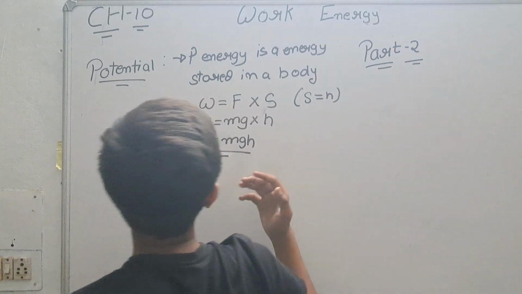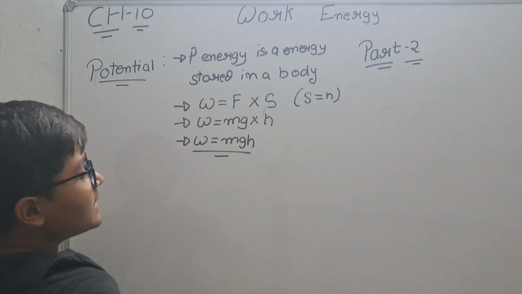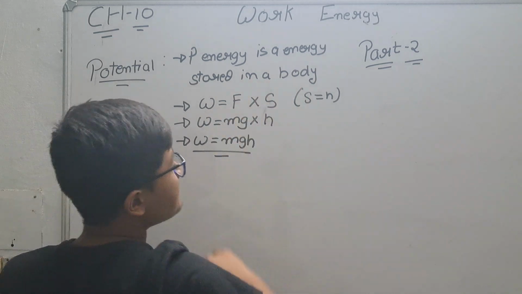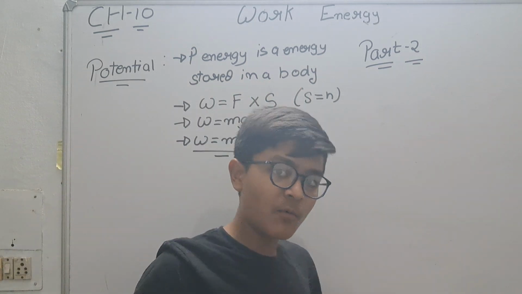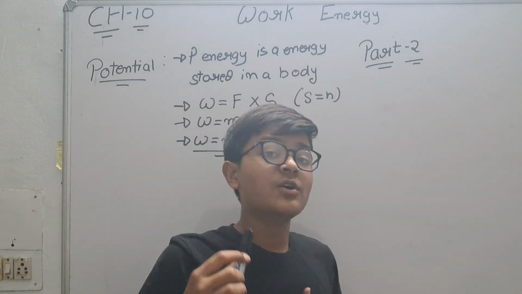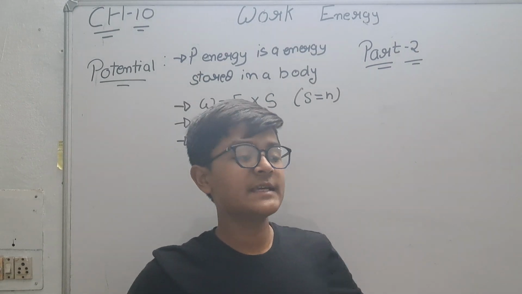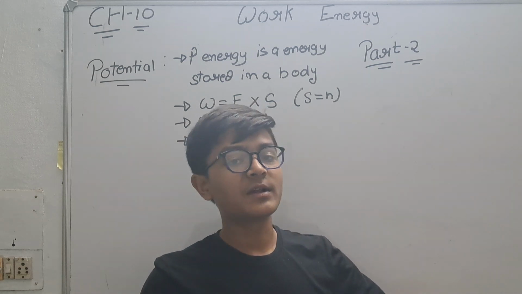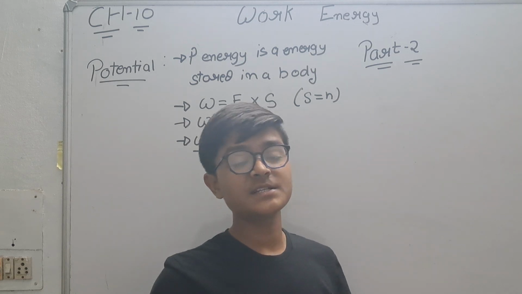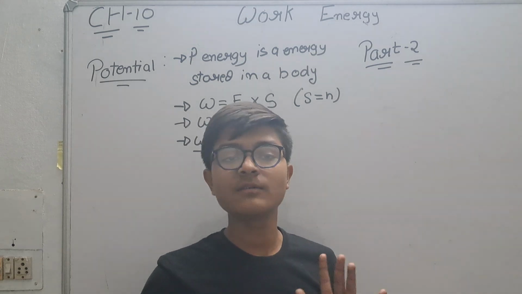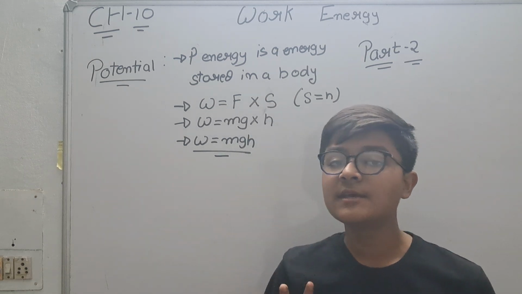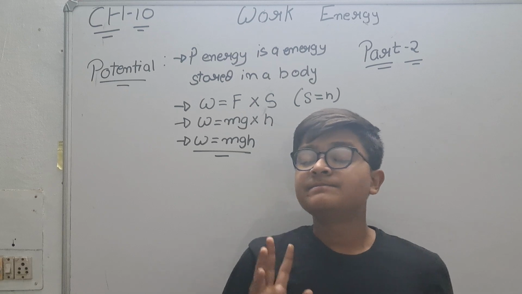So let's see the definition as well as its derivation. Potential energy is the energy stored in a body, stored in our body. My potential is very high, so I can do that work. Initially I am saying that I have the energy to do that work. Sufficient energy is present in my body to do that work. Let me explain in simple language.